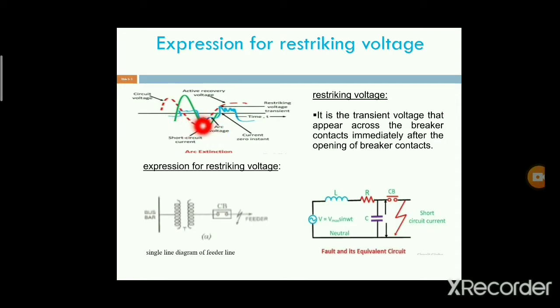The current will be zero at every half cycle. That is called the natural zero current.